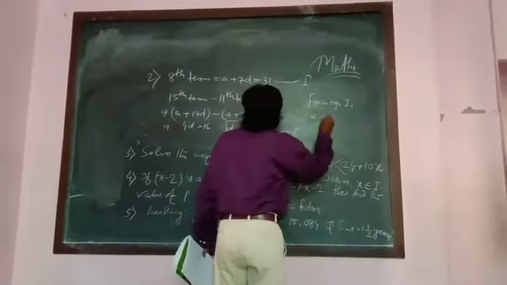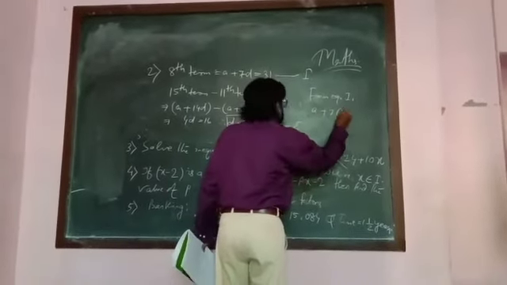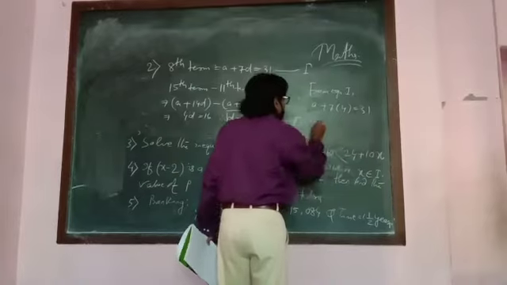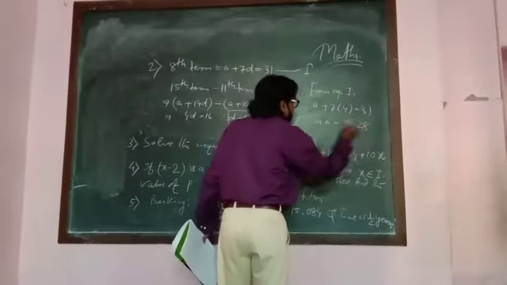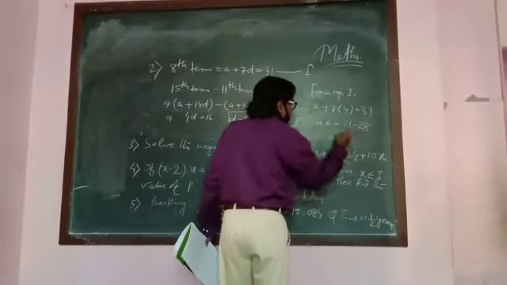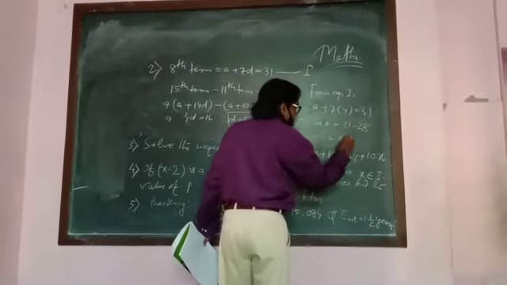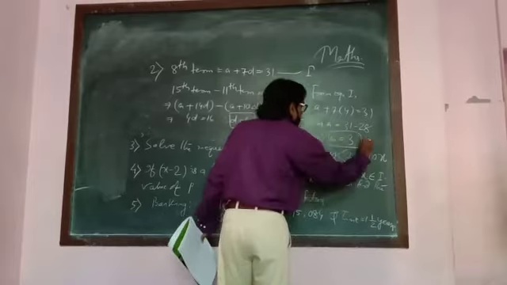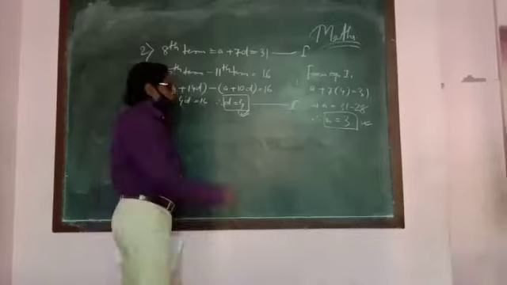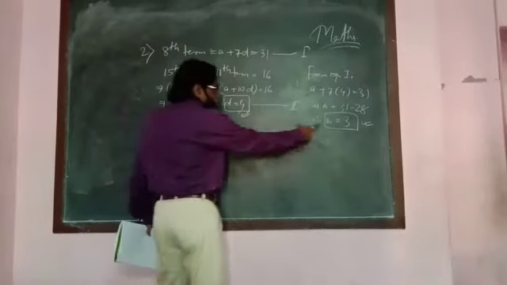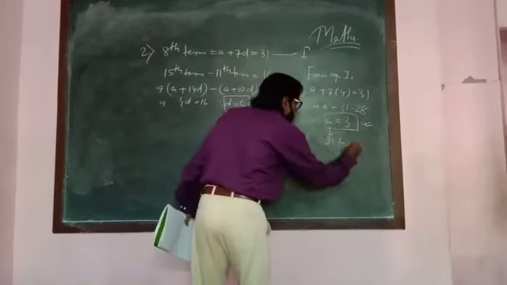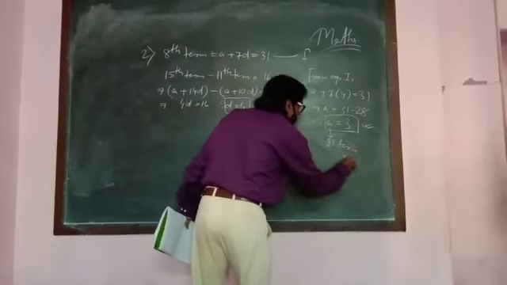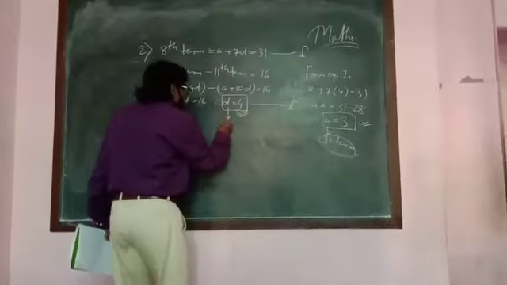Therefore, a plus 7 into 4 equal to 31. a equal to how much? 31 minus 28, coming 3. a equal to 3. Here a equal to 3 is the first term, and d means common difference.